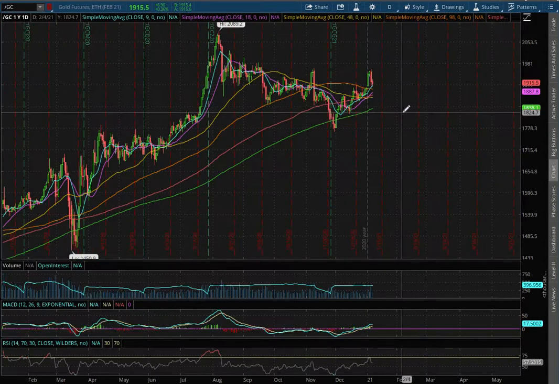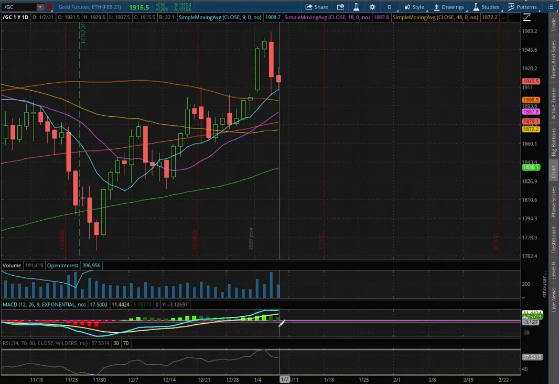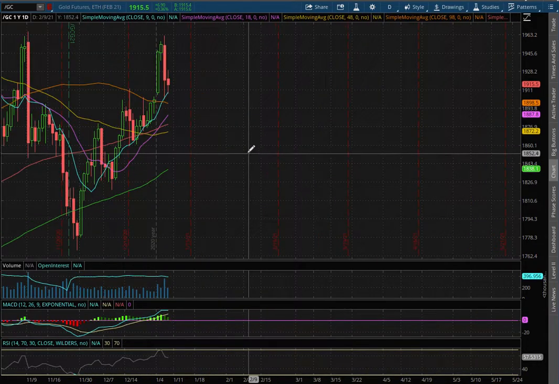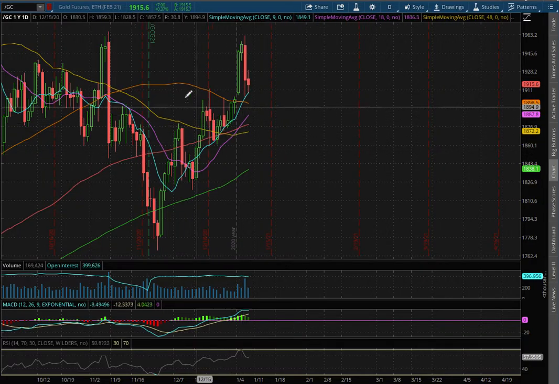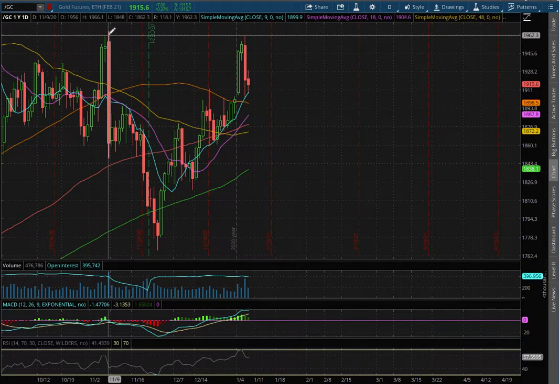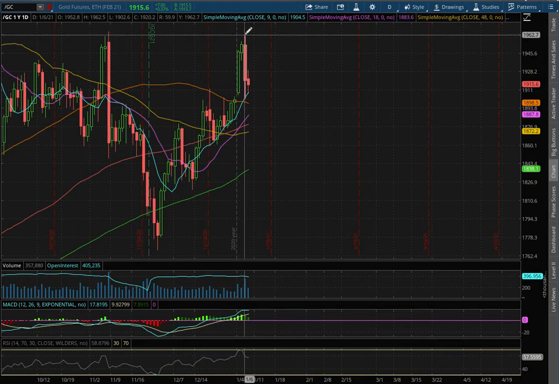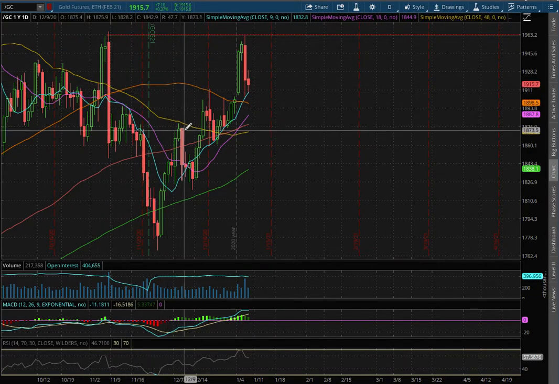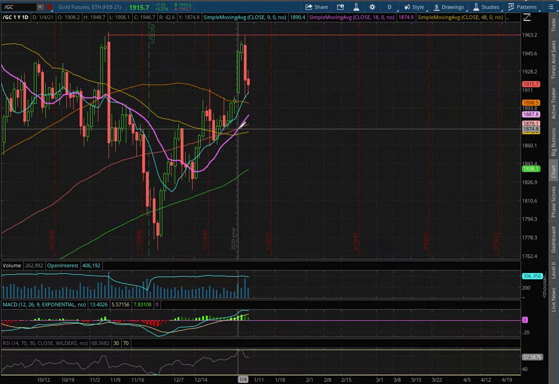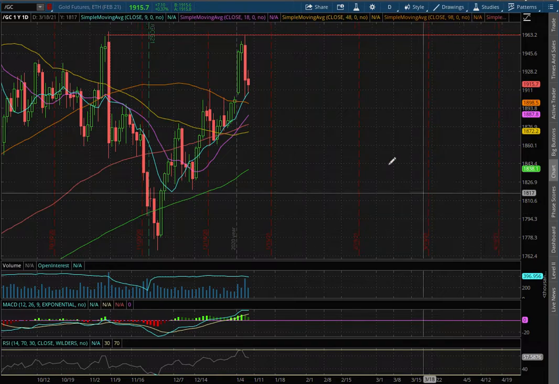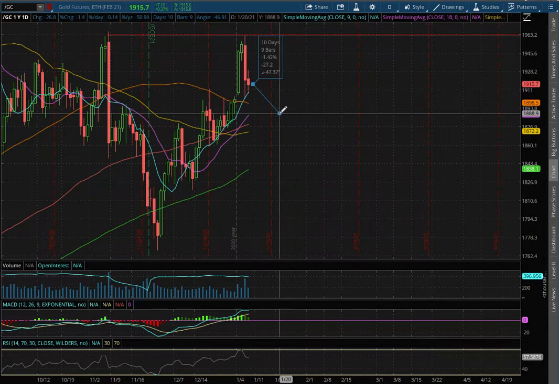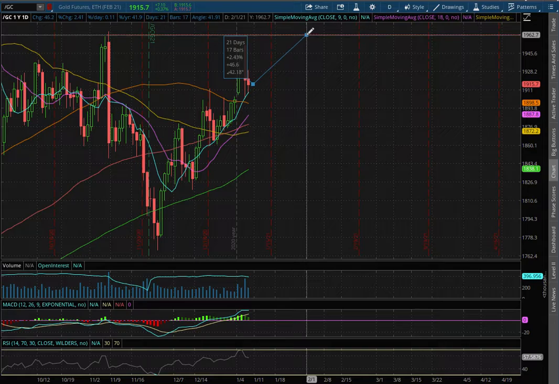As we extend out to the daily chart, we remain in positive MACD and we're off of overbought levels with the RSI. As for resistance, that'll be where we encountered the highs and resistance in the past back in November 9th as well as January 6th, and that is around the price of $1,962. And as for support, that'll be where we have the 18-day moving average, this purple line, at a price of $1,887. If we were to test that support, that price movement to the downside is roughly around 1.4%, and to test resistance, that is around 2.4% to the upside.